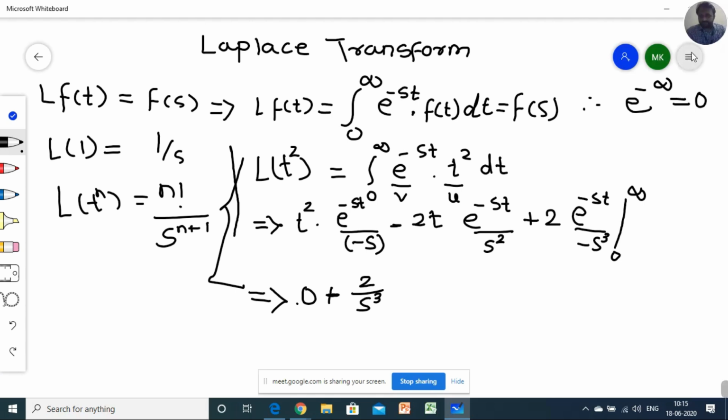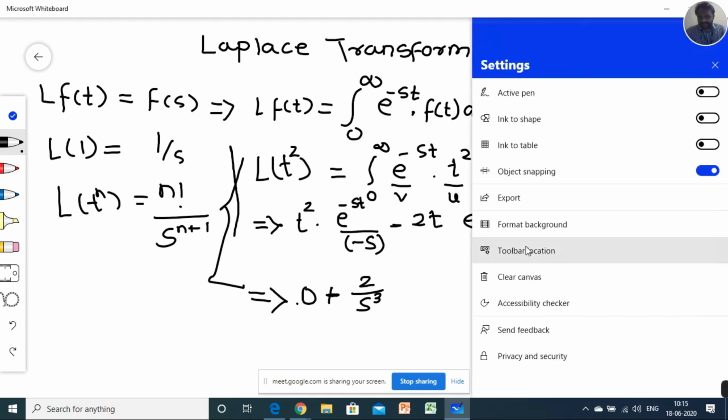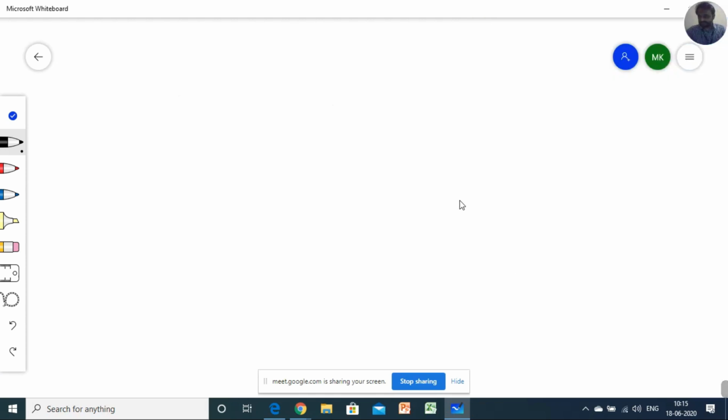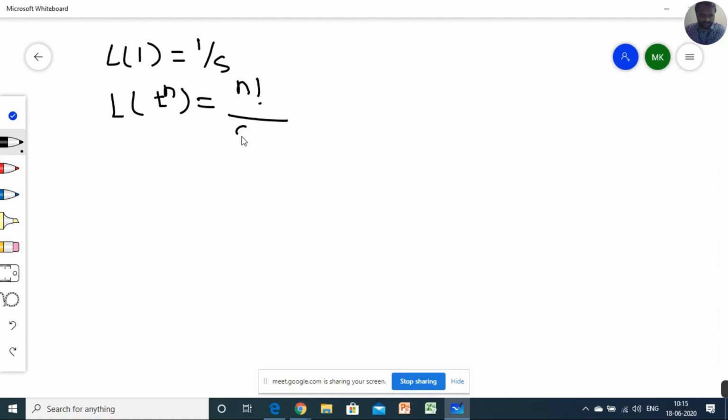Now I'm going to write a few formulas. I already wrote Laplace of 1 is equal to 1 by s. Laplace of t raised to n, an algebraic function, is n factorial upon s raised to n plus 1.